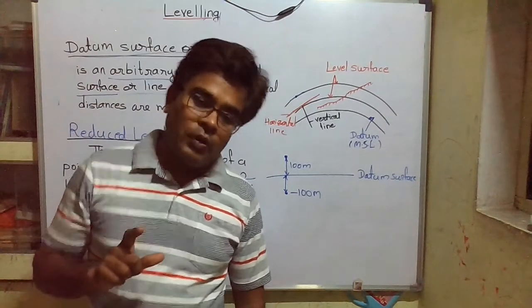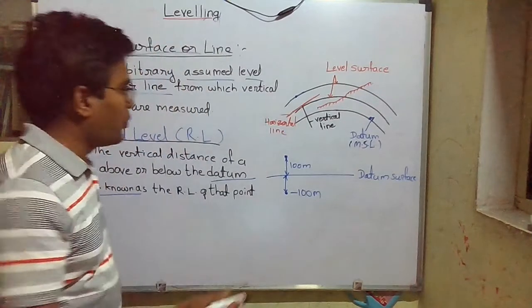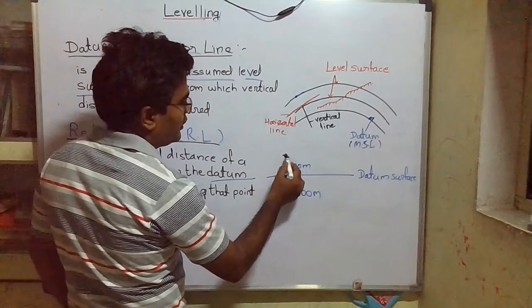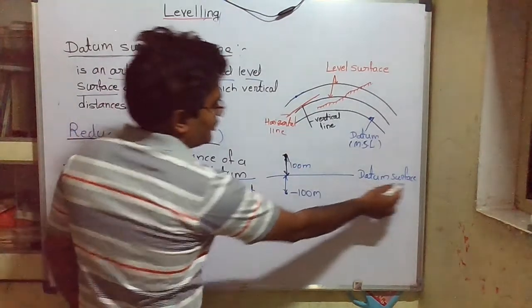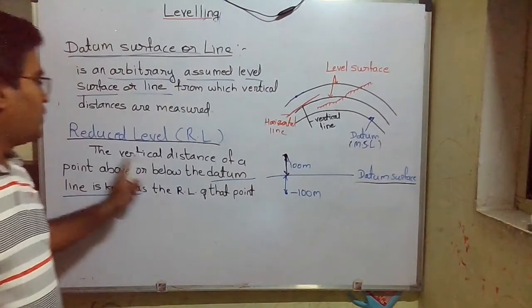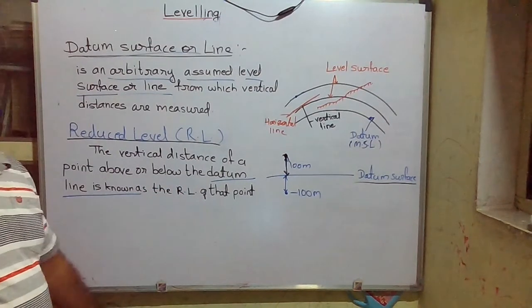Okay, got it? What is reduced level? Reduced level is nothing but the vertical distance of some point with respect to the datum surface. The vertical distance of a point above or below the datum surface is known as RL.